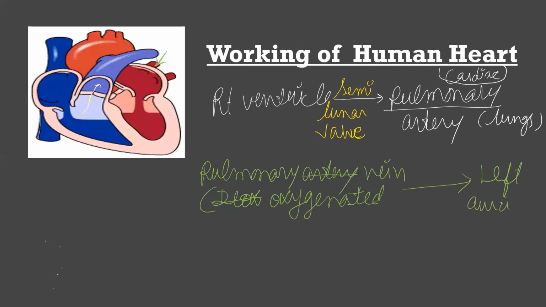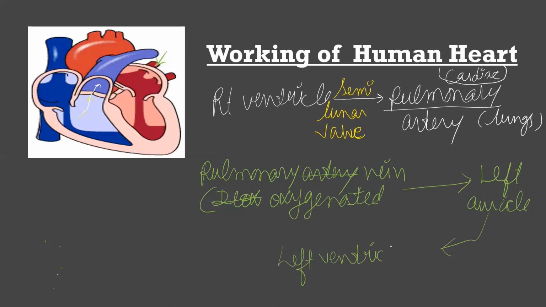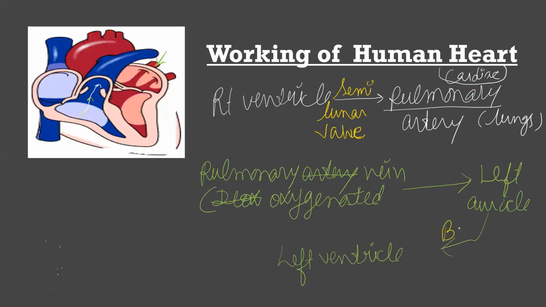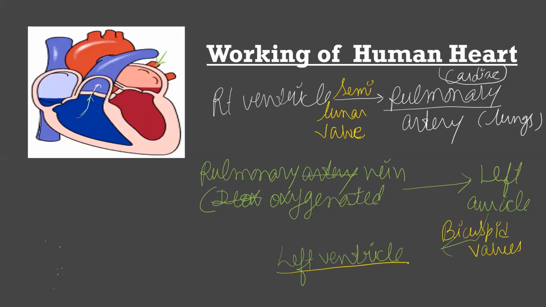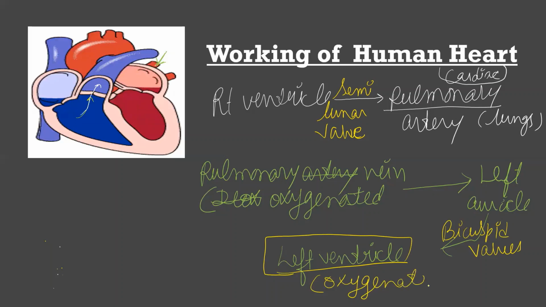From the left auricle, blood goes to the left ventricle, and to go there it has to cross the valve known as the bicuspid valve. Then the blood reaches the left ventricle. This chamber is very important for the heart because it contains oxygenated blood which has to be distributed to all parts of the body.